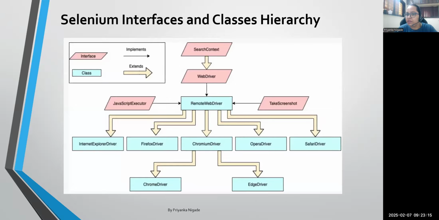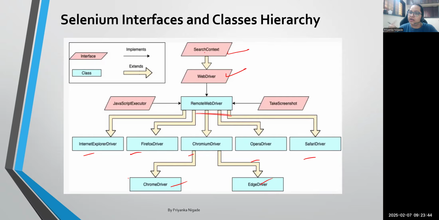And if you remember, this part I have also shown you: the entire Selenium classes and interface hierarchy. Remember, SearchContext is the parent interface for Selenium WebDriver. Then we have Selenium WebDriver. The child class is RemoteWebDriver. So all the methods of the interface are already implemented by this RemoteWebDriver class. And now all these are what? Child classes. Clear? All these are child classes.